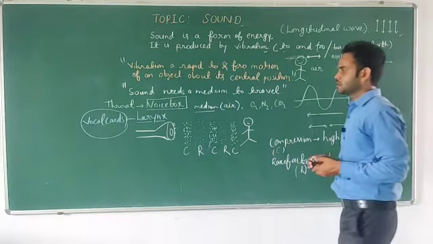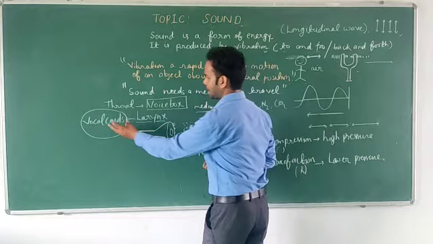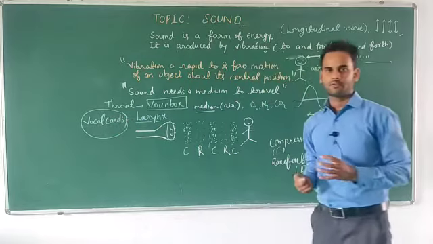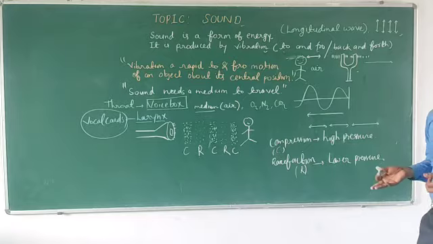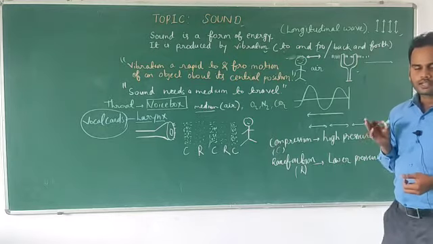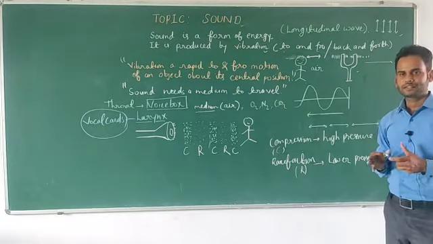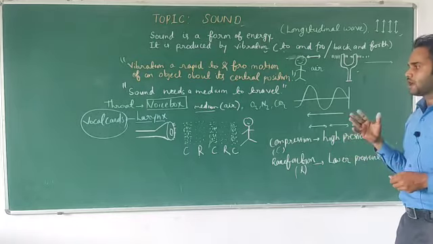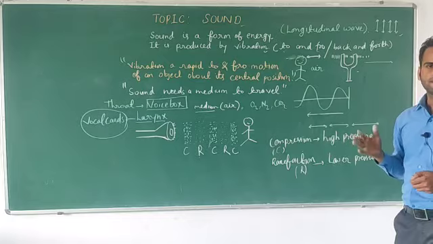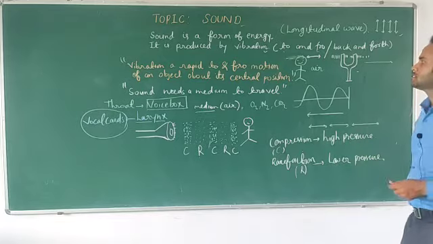So because of the vibration of the vocal cords we can produce sound when we speak or sing. Vocal cords are thin membranes which are stretched across the voice box.